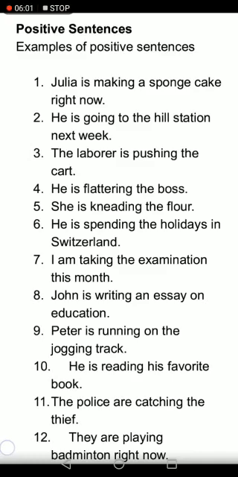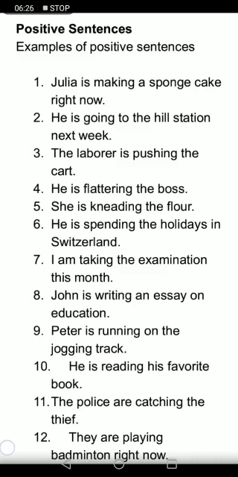Julia is. Make is the first form of verb, and when we add ing, we cut e in make and change it into making. Julia is making. Subject, third person singular, then is, and present participle making, right? He is going.